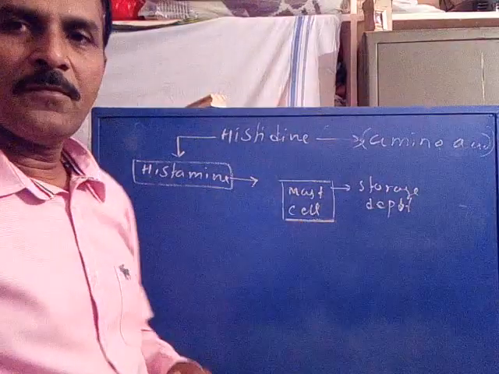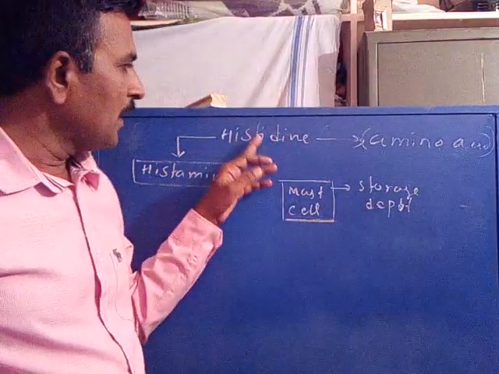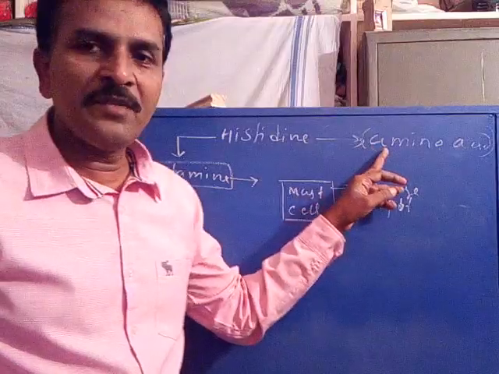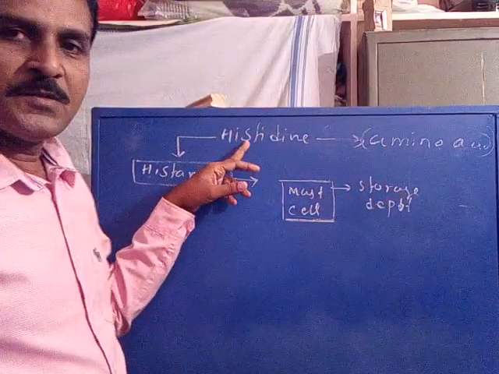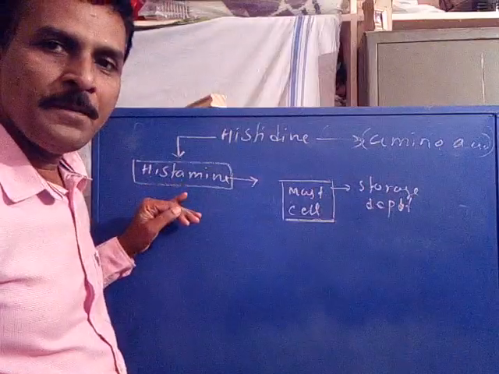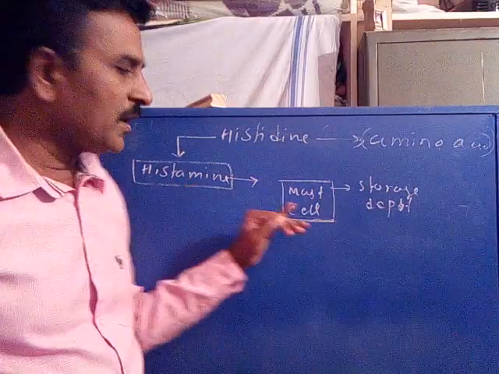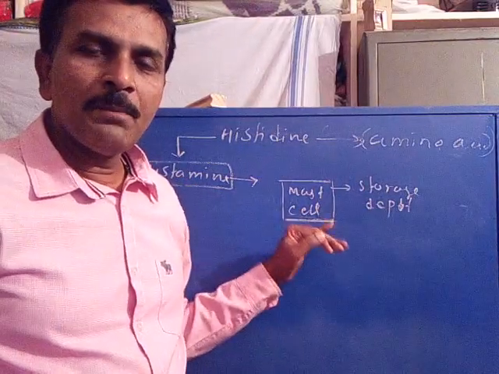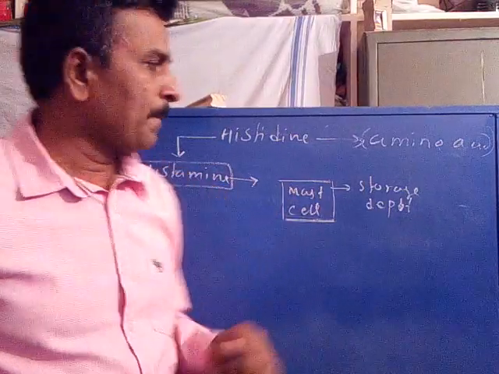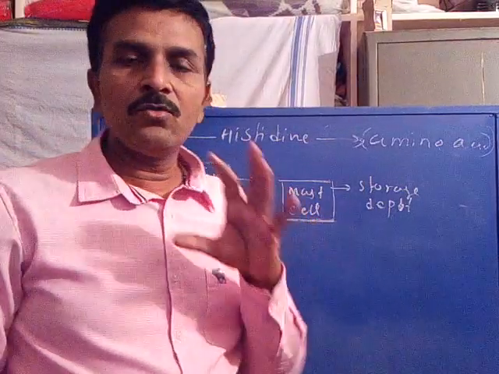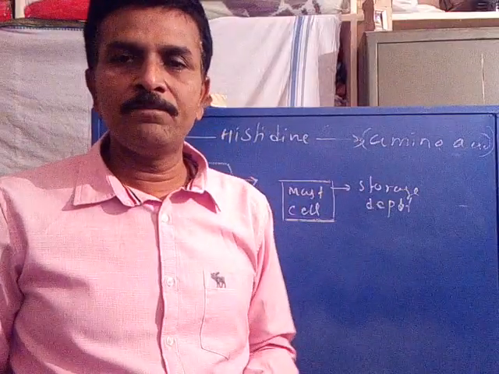Is it clear? Once again, histidine, which is an amino acid we acquire through the food, will be transformed into histamine. This histamine is totally stored in the mast cell, present in the gastrointestine or gastric mucosa. So this is called the storage for histamine.